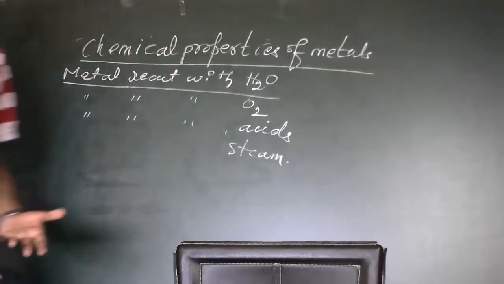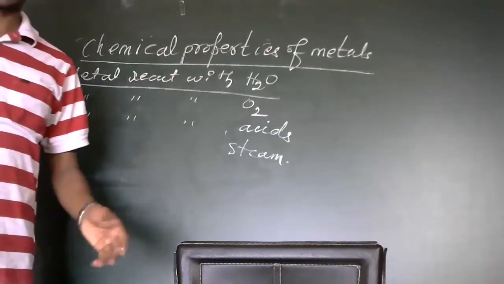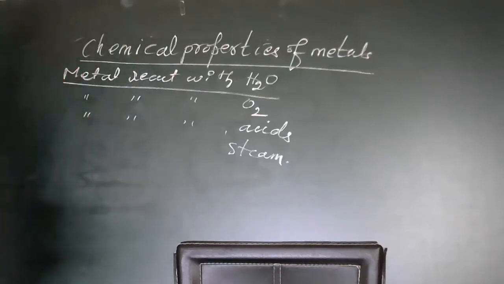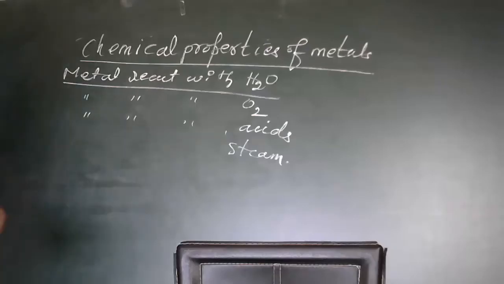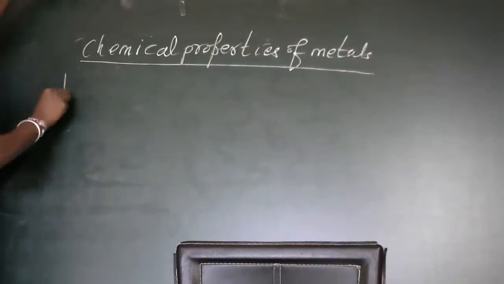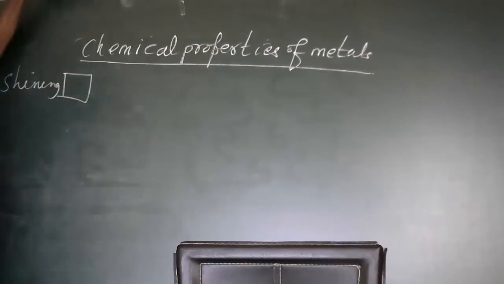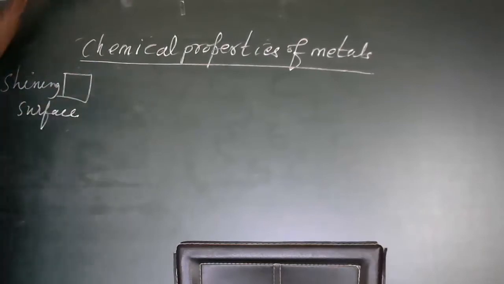Metals, when exposed to air, start reacting. Some metals, like gold and silver, don't react; their reactivity is very low. At normal temperature and normal conditions, they do not react. Metals have a shining surface, and when they react with other chemicals, they lose their shining nature.